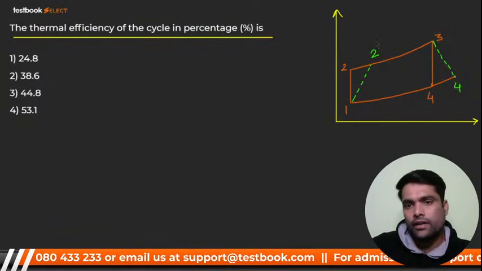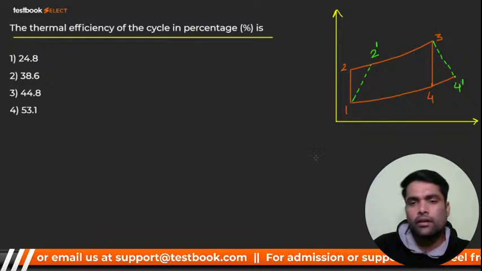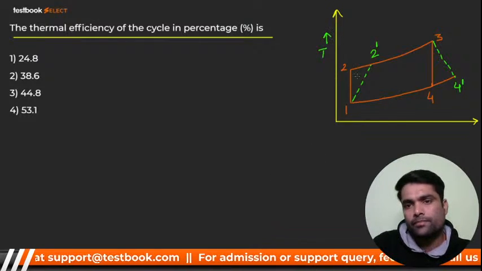Sorry, so I can make a dash mark here. Okay, it is the TS diagram.